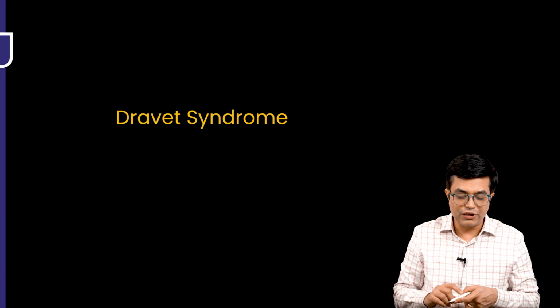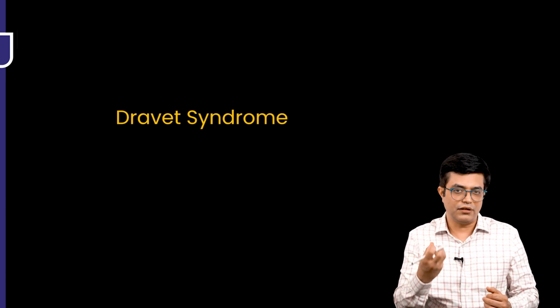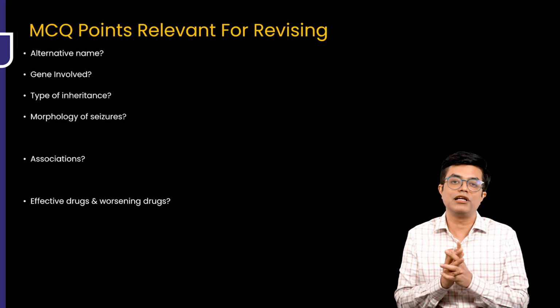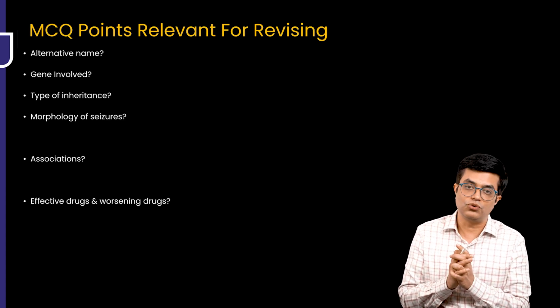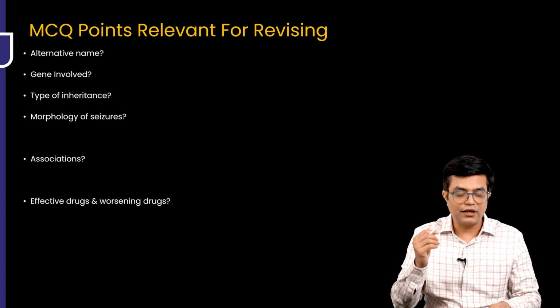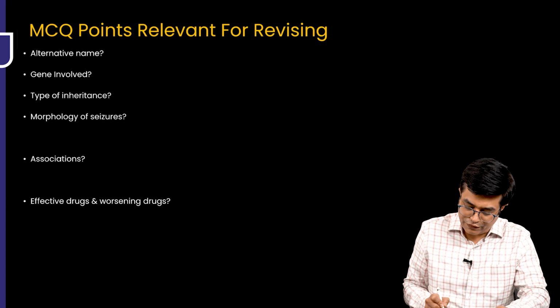So let us talk briefly about Dravet syndrome. I'll not be taking it in the usual way because it is a revision topic. What are the MCQ-relevant points which can be asked in the MCQs and sometimes in the viva? They can ask you the alternative name of Dravet syndrome.